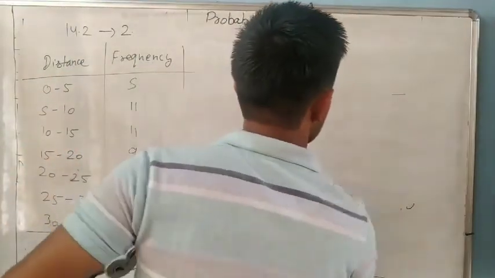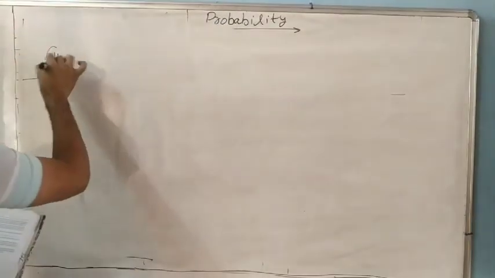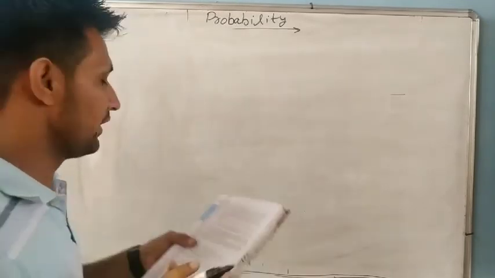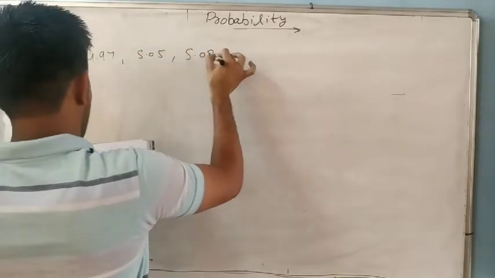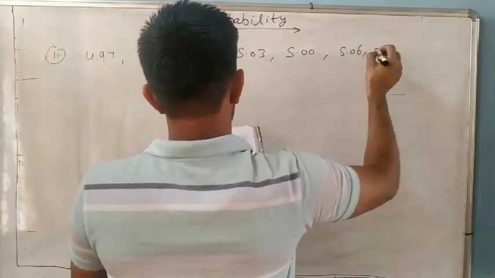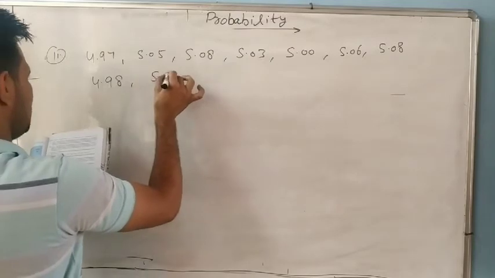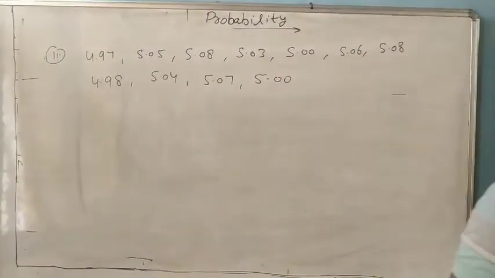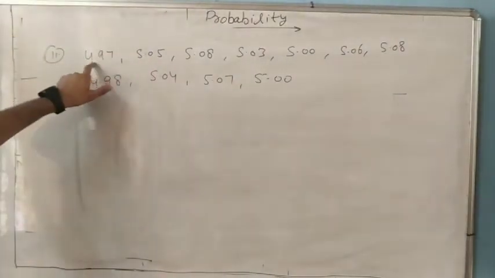There are 11 bags of wheat flour, each marked 5 kg, but the actual weights are 4.97, 5.05, 5.08, 5.03, 5, 5.06, 5.08, 4.98, 5.04, 5.07 and 5.